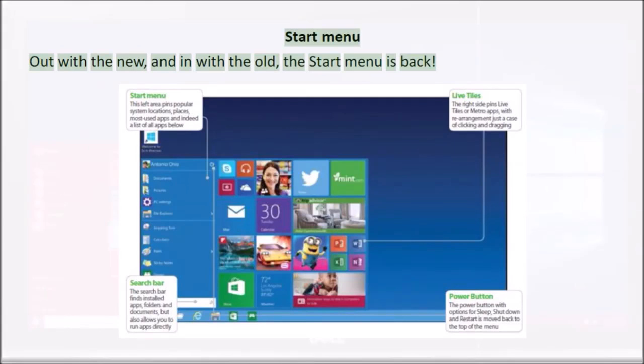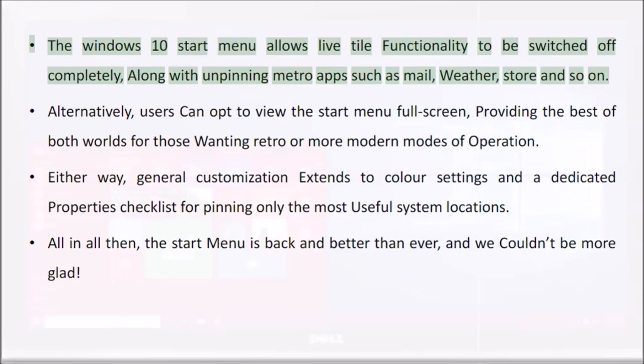Start menu: out with the new, and in with the old. The Start menu is back. The Windows 10 Start menu allows live tile functionality to be switched off completely, along with unpinning Metro apps such as Mail, Weather, Store, and so on.